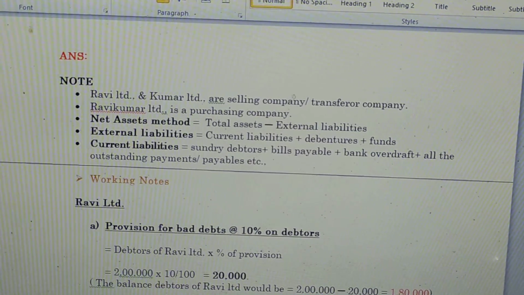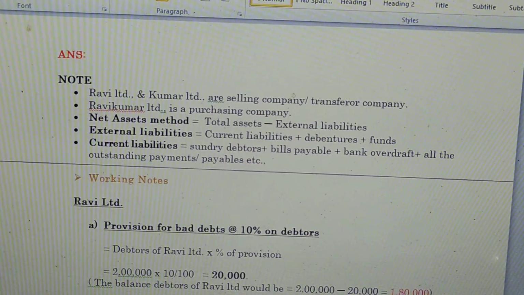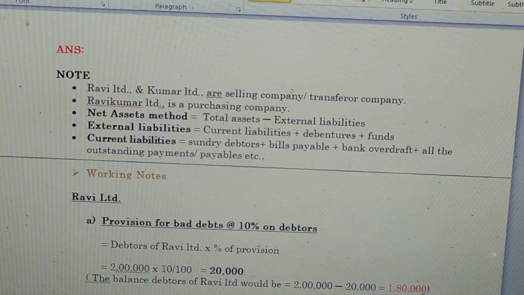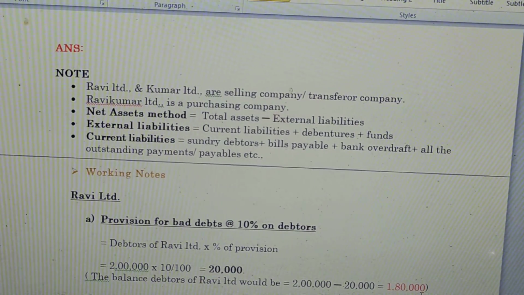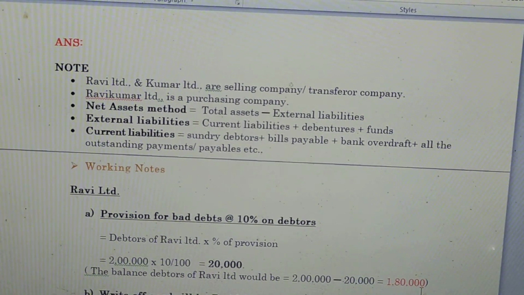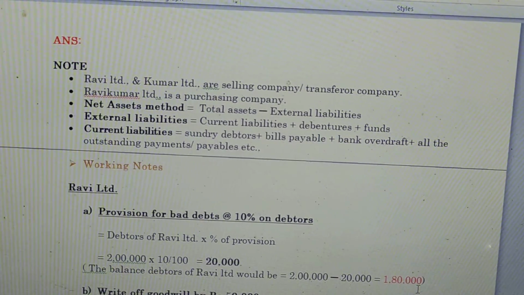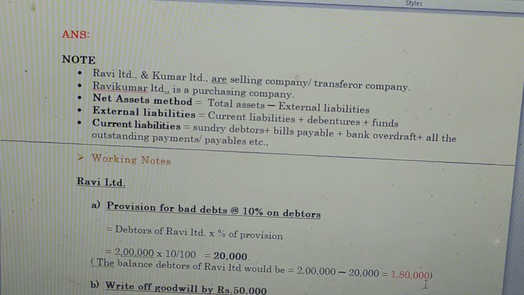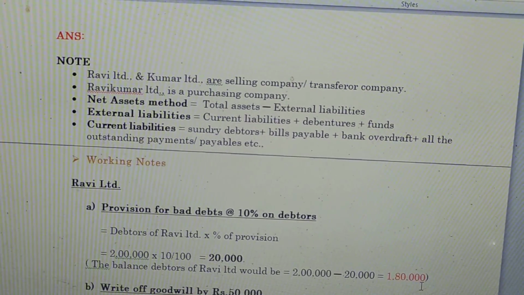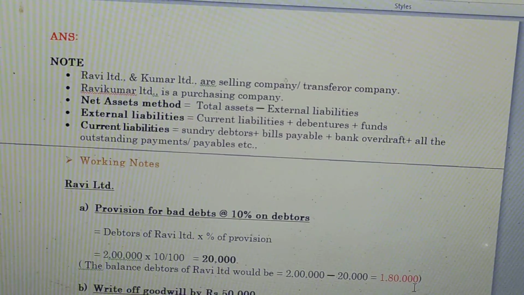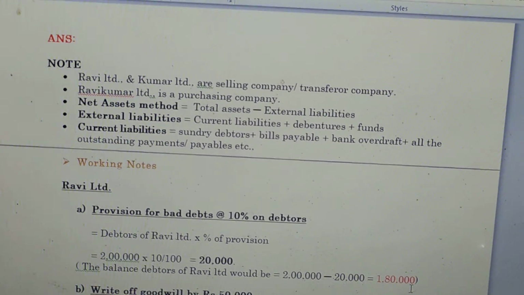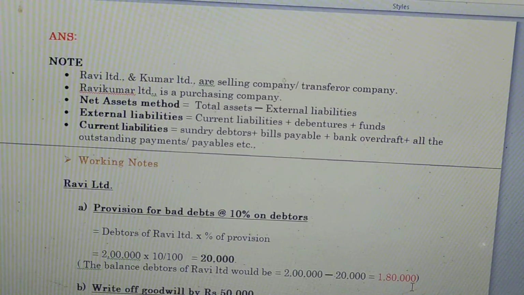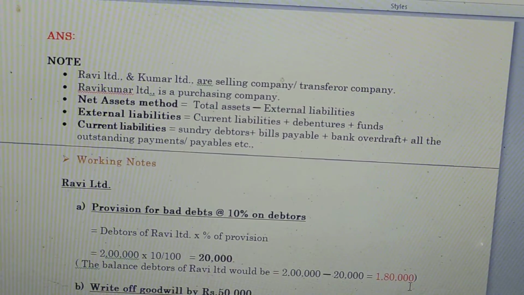Based on this information, we are going to calculate the purchase consideration of Ravi and Kumar Limited. Before preparing the purchase consideration, we should know these notes. Ravi Limited and Kumar Limited are the selling companies or transferor companies.